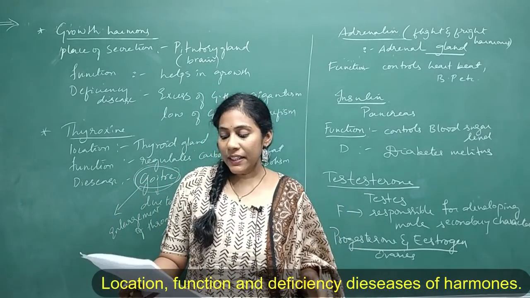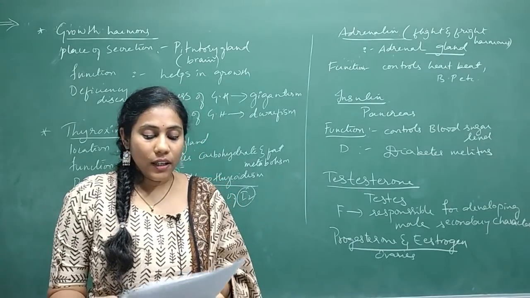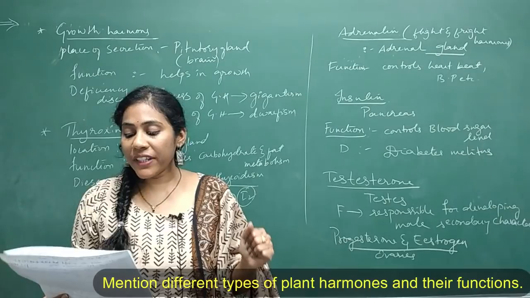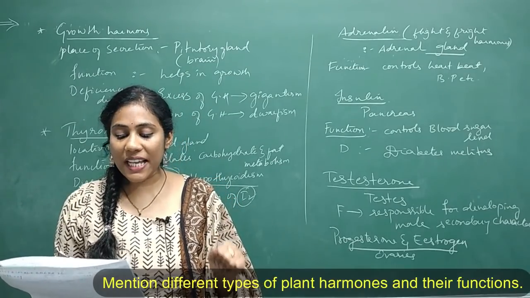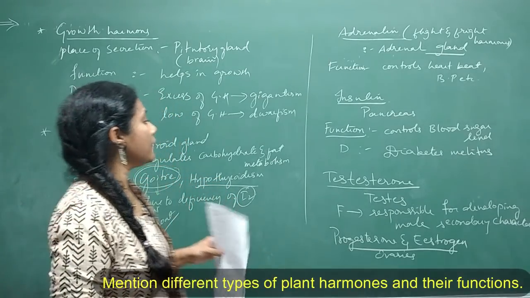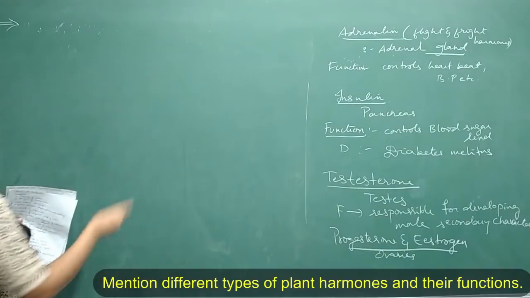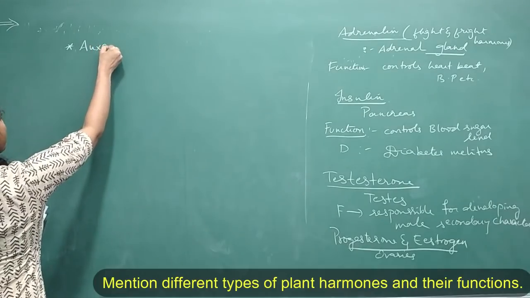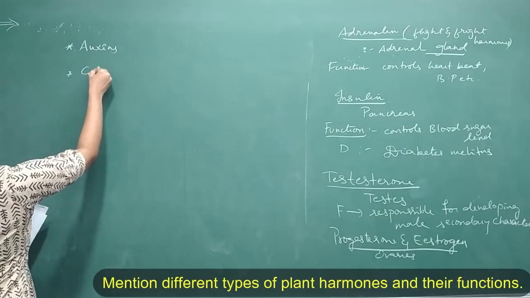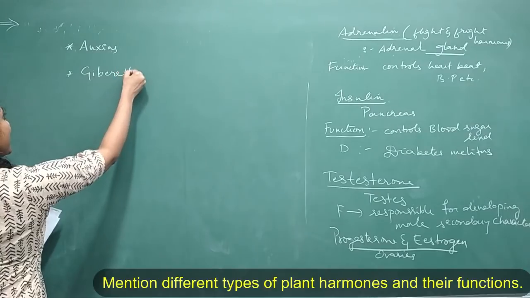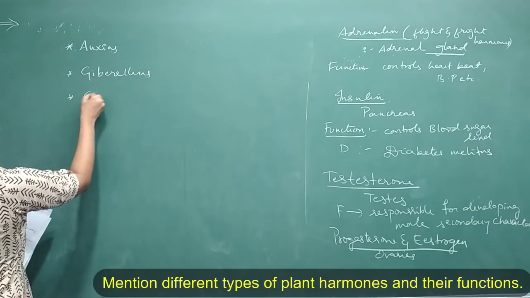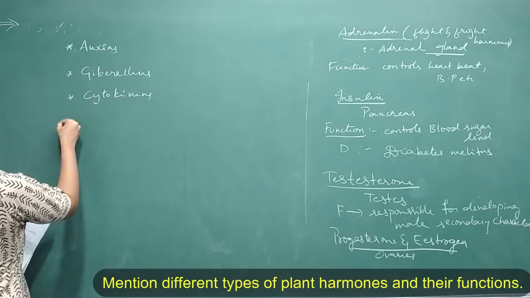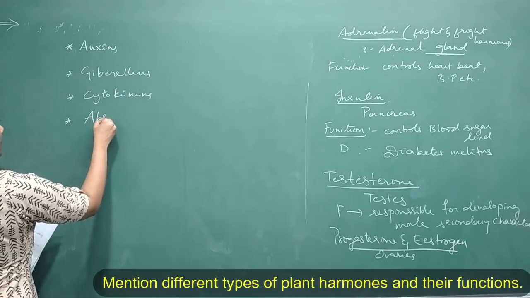Clear? So similarly, they may ask you plant hormones also. So here is a question. Mention different types of plant hormones and their uses. So what are the different types of plant hormones? See guys, you mainly have 4 plant hormones. One is auxins. Second one is gibberellins. And the third one is cytokinins. And finally we have a hormone, abscisic acid.